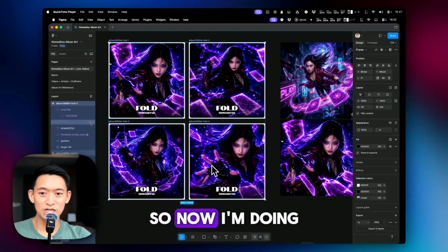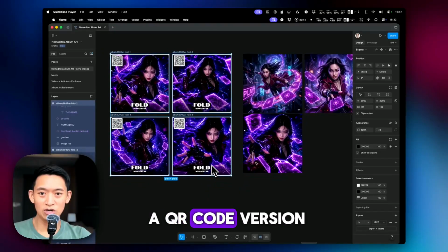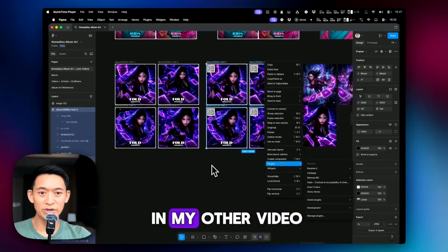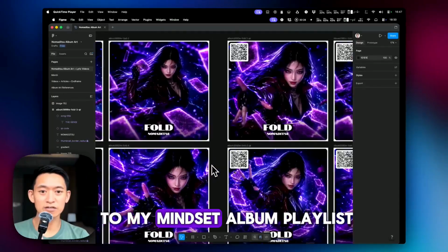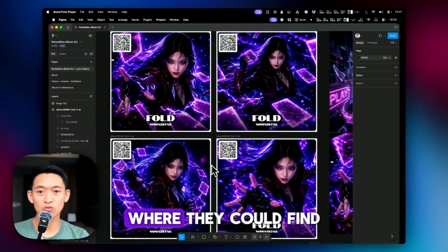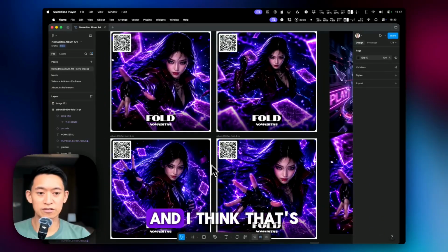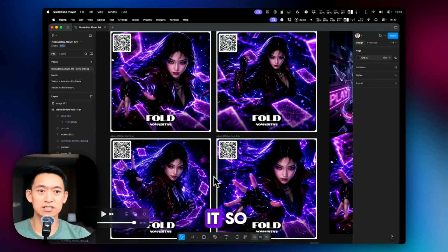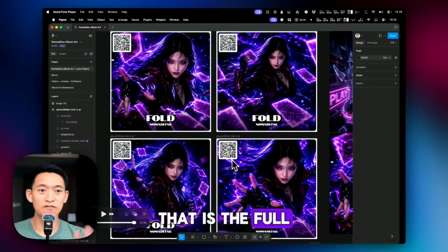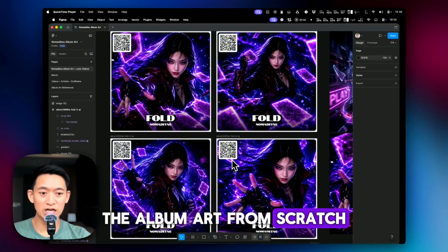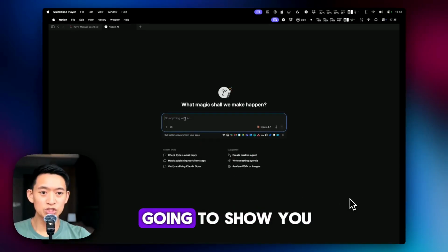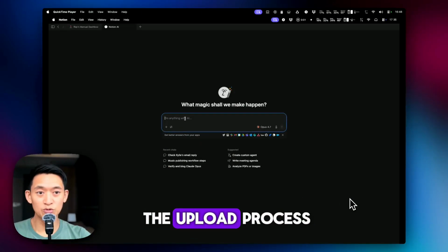Okay, so now I'm doing a QR code version, which I talked about in my other video. Basically, it links people to my Mindset album playlist where they could find this song. And I think that's it. So that is the full process of me creating the album art from scratch. And now I'm just going to show you the upload process.